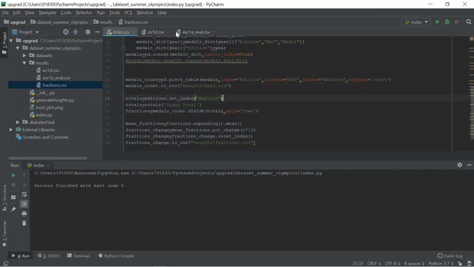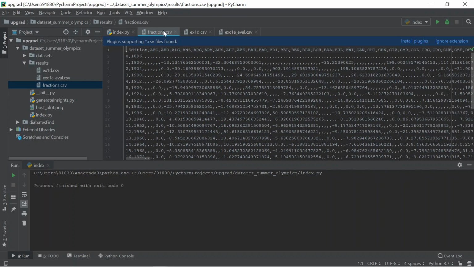Created. So here, for all the NaN values it will create empty. For all the values it will calculate the percentage change column wise and multiply by 100.